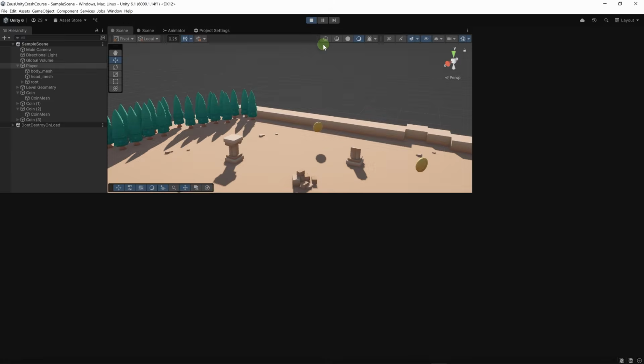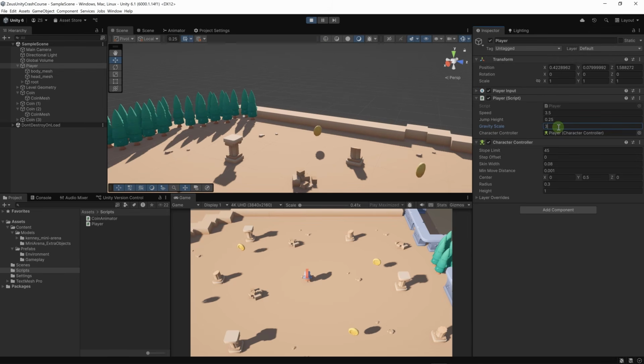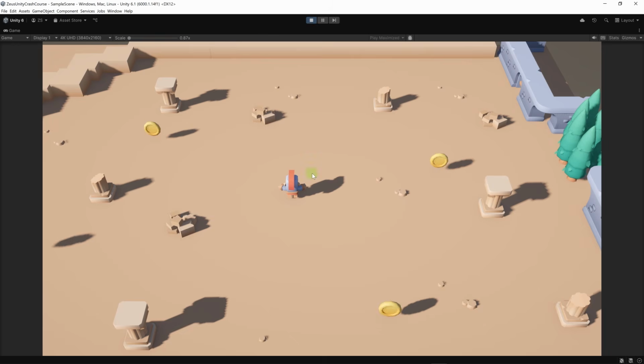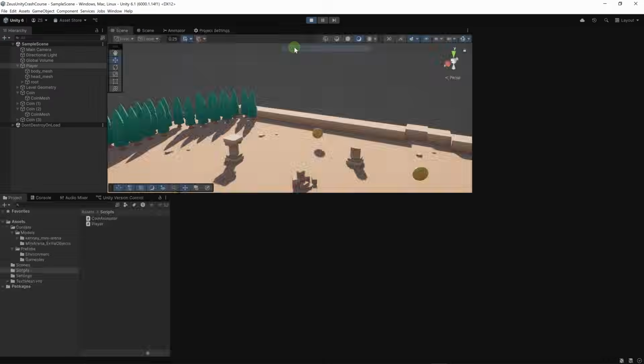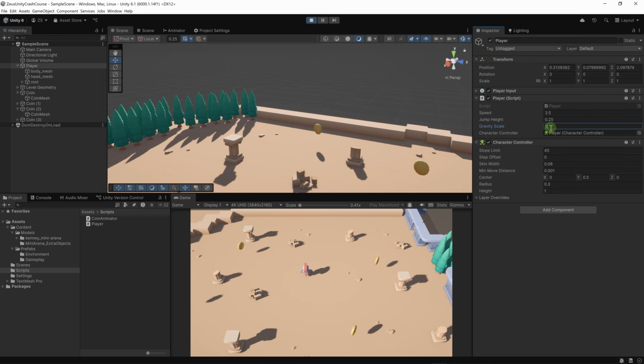Let's try a value of 3. Let's try gravity scale 3 and let's maximize this and jump. Okay. So jumping is way more snappy and also falling back to the ground. Let's try a bigger value. Let's try 5.